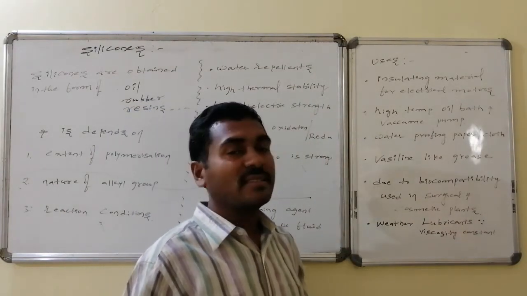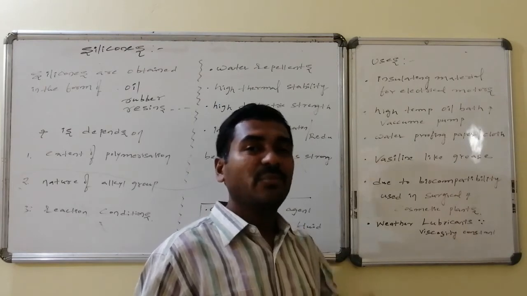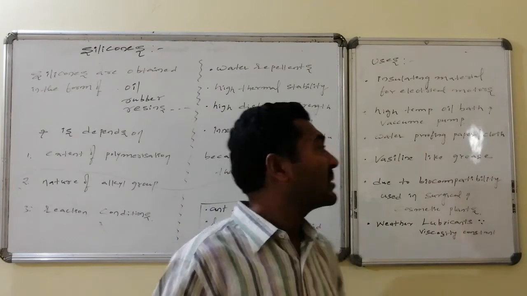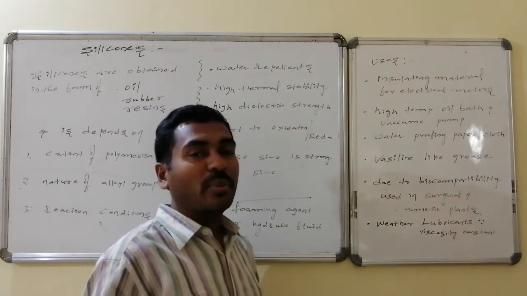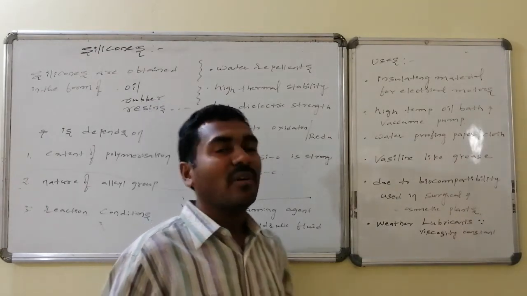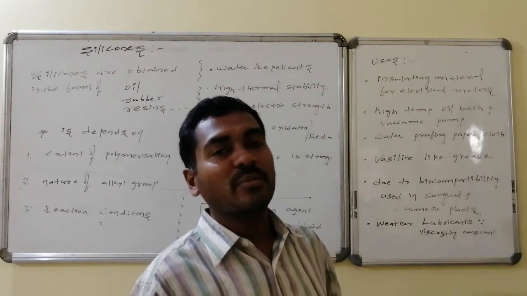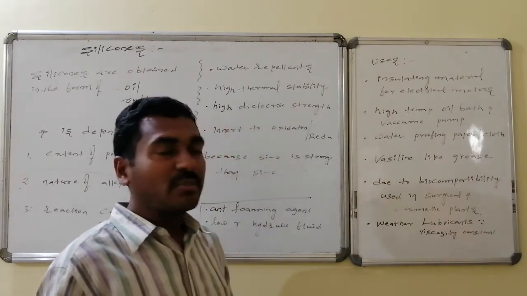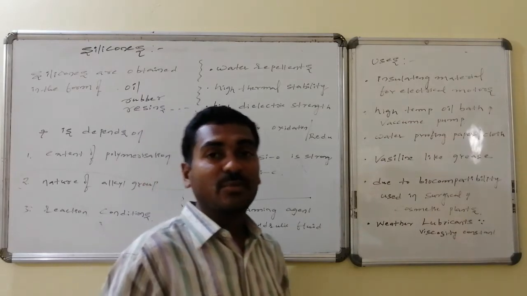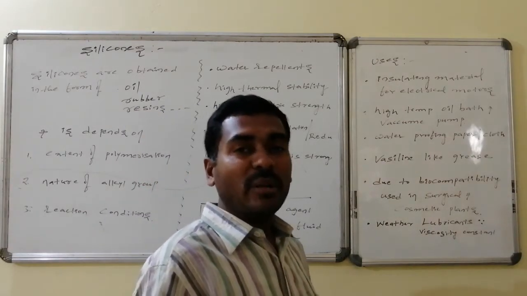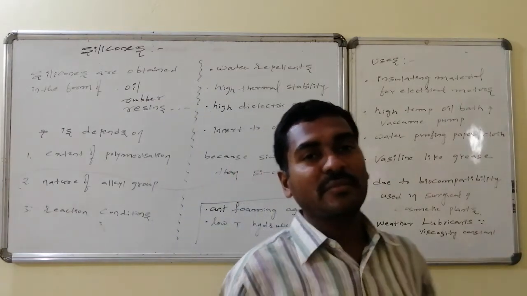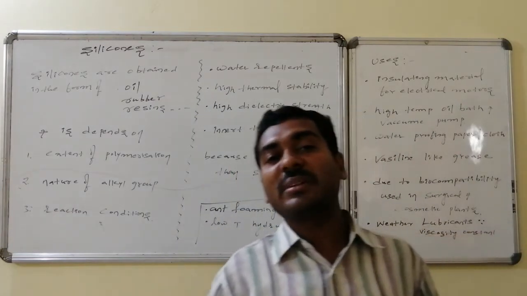It is also used in making high temperature oil baths as well as vacuum pumps which can sustain high temperature conditions. Waterproofing paper and cloth are also made from silicones, and Vaseline-like greases are also made from silicones. Due to its biocompatibility, it is also used in making surgical and cosmetic implants because it is imbibed inside the body. And the lubricants,